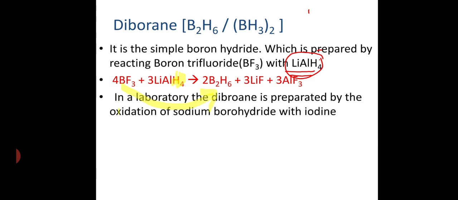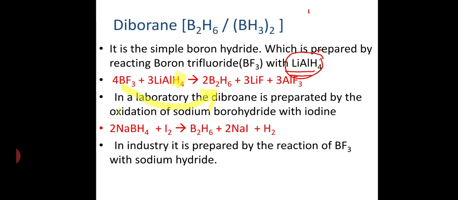The second property is explained here. In laboratories, diborane is prepared by oxidation of sodium borohydride, which reacts with iodine. Sodium borohydride reacts with iodine to form diborane, B2H6.